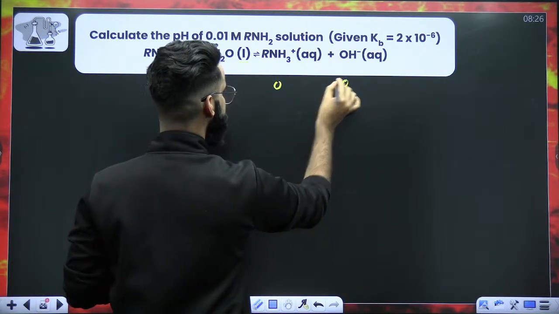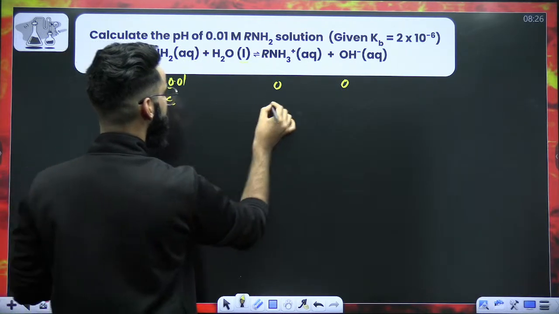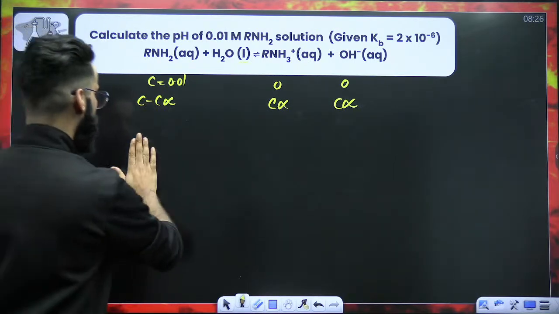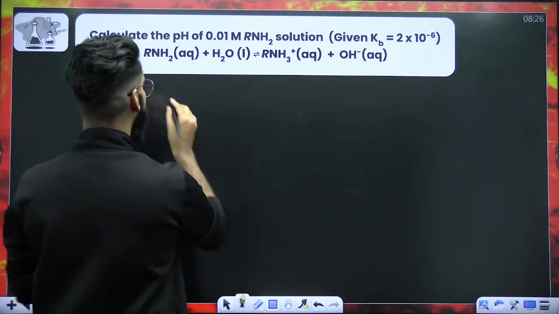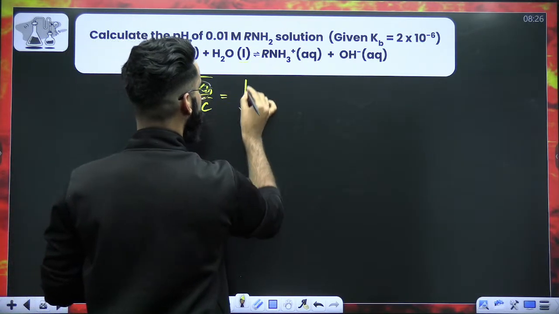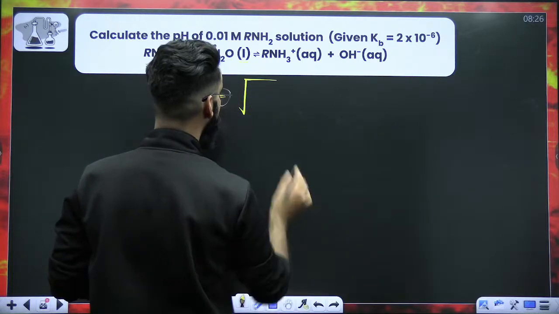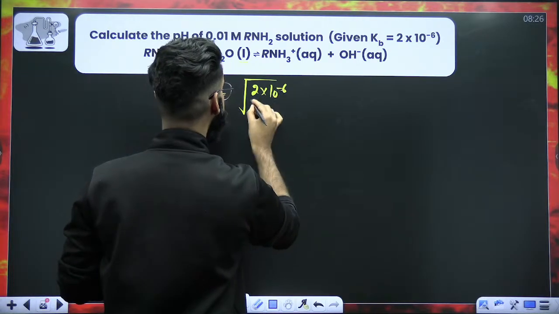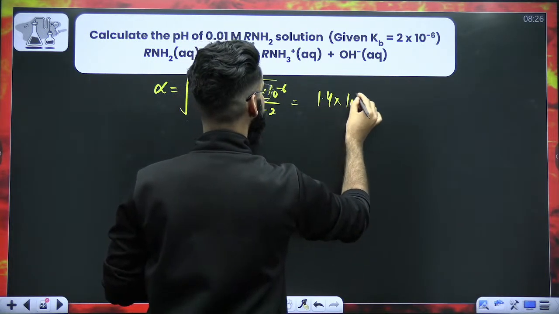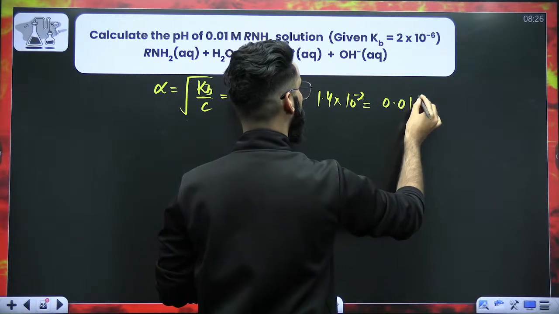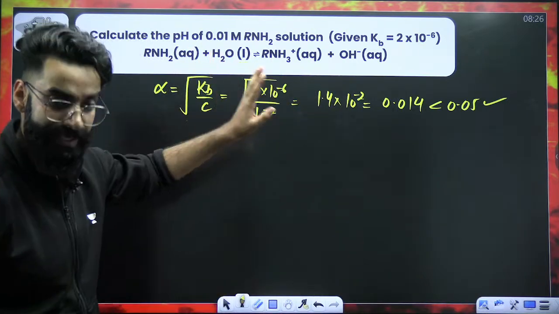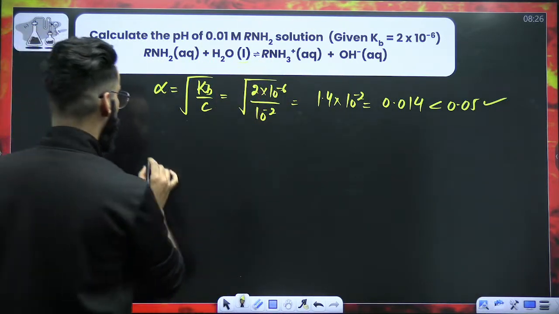So this will be 0, this will be 0. Same procedure. C minus C alpha, this is C alpha. Let's directly calculate the value of alpha first of all. Alpha is equal to under root of Kb by C, right? Under root of Kb is 2 into 10 raised power minus 6. C value is 10 raised power minus 2. Root of 2 is 1.4 into 10 raised power minus 2. The value is 0.014. It is actually less than 0.05. So whatever neglection we have done, that's absolutely correct, right? So we can use the formula directly.